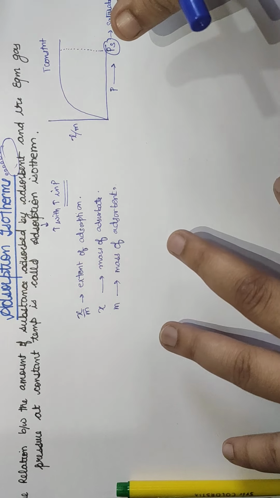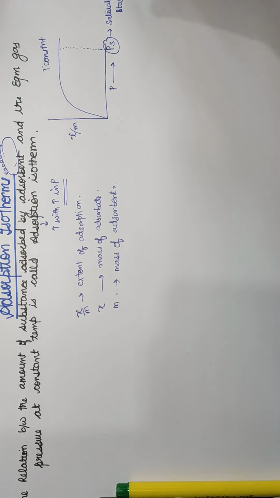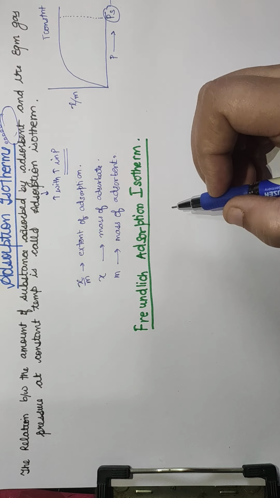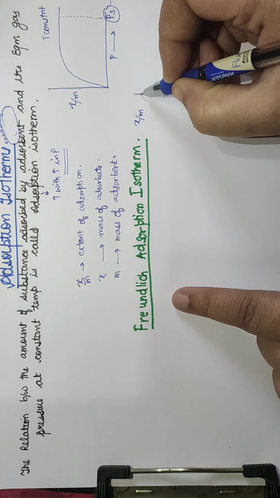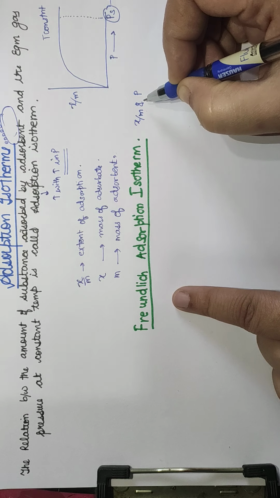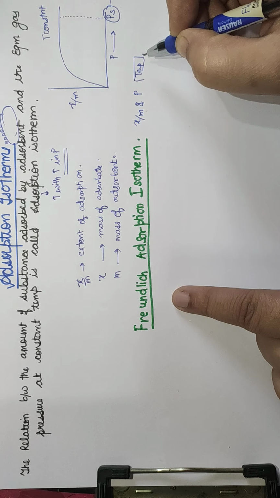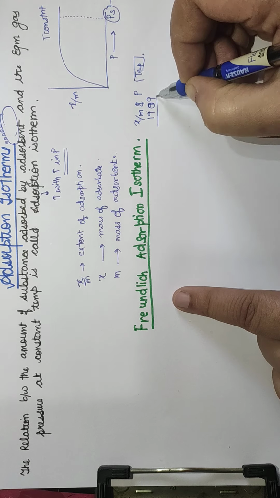We have to write it as a mathematical equation, and it was given by the Freundlich adsorption isotherm. So let us study Freundlich. The variation of extent of adsorption with the pressure at a constant temperature was given mathematically by Freundlich in 1909.